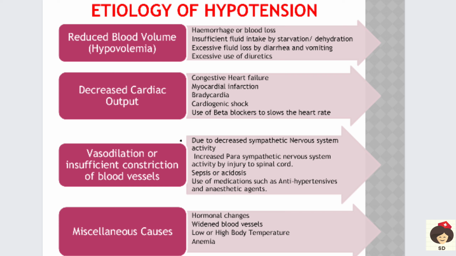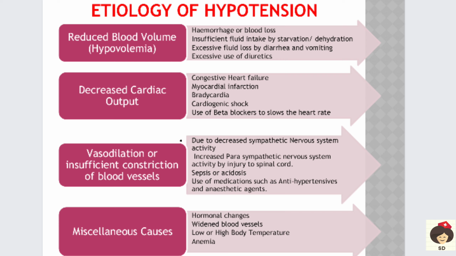Again this anesthetic agent can cause relaxation of all the muscles and blood vessels. So smooth muscle relaxation will occur, so blood vessels will be relaxed and dilated, so the patient can go for hypotension. And other causes, so miscellaneous is other causes, like hormonal changes, mainly catecholamines and aldosterone. These are all responsible for maintaining the BP. So when there is hormonal derangement, or a hormonal problem, then the patient can go for decreased BP. Okay, and again widened blood vessels, again due to vasodilation, the patient can have decreased blood pressure.